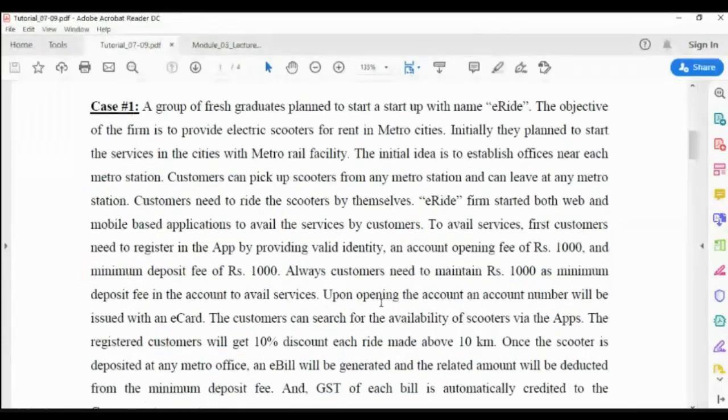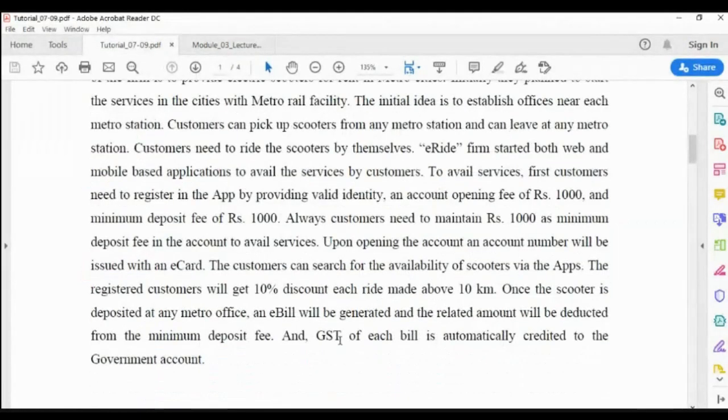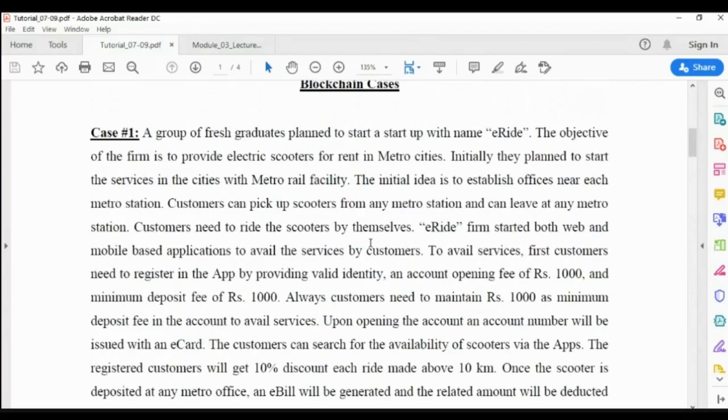So how to verify it? Actually, who will verify this GST? Obviously, the GST Council or GST auditors at the tax department have to verify this. That means it should be linked to the government also. Whenever the government wants, they can access the blockchain of e-ride, and be in a position to verify whether they are paying the taxes correctly or not.